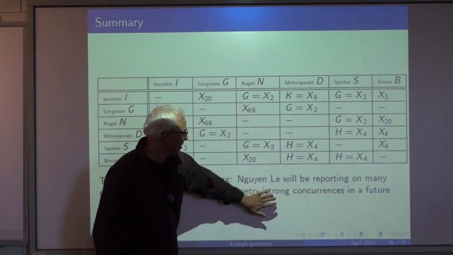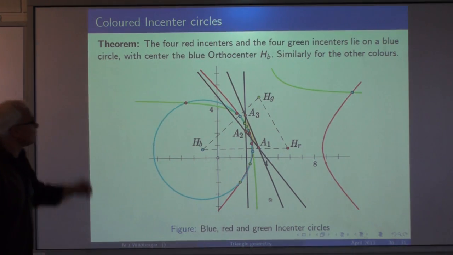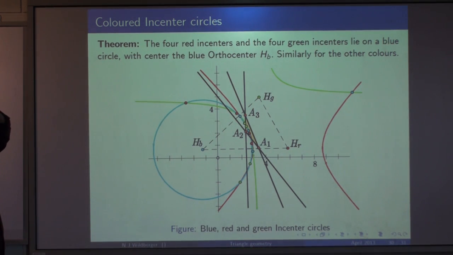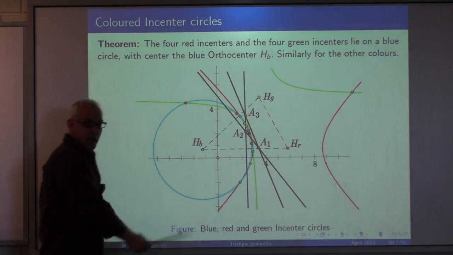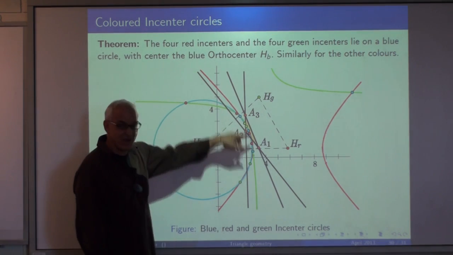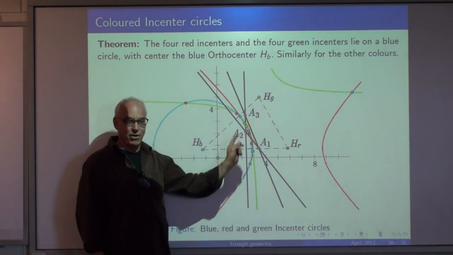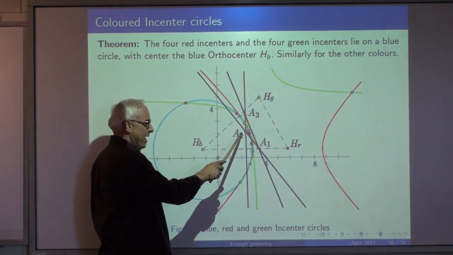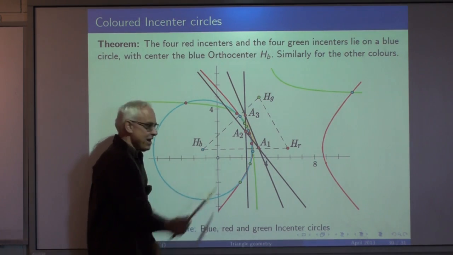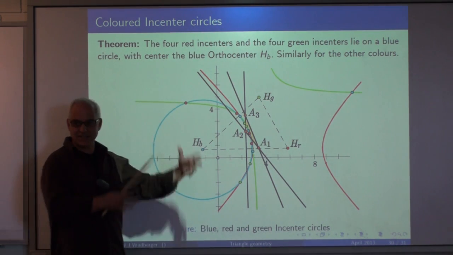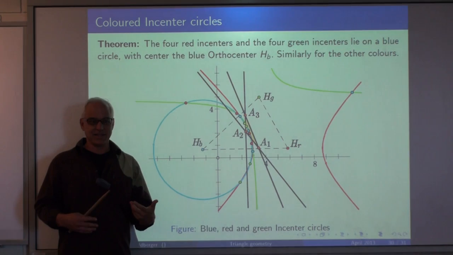And so this is, I think, quite mind-blowing to me, this theorem. It says that if you have a triangle, and for illustration purposes, the triangle is now very thin and small. So the triangle is just A1, A2, A3. It's small so that we can see all the incenters.